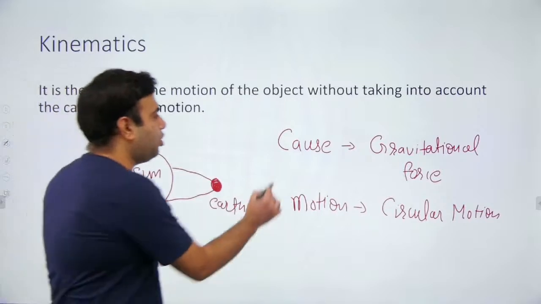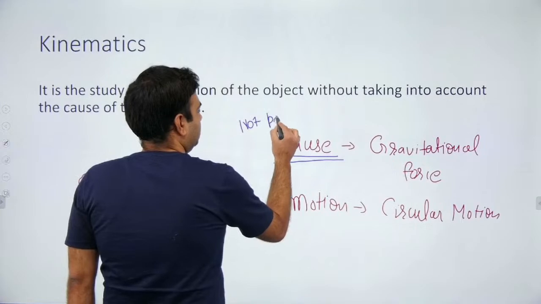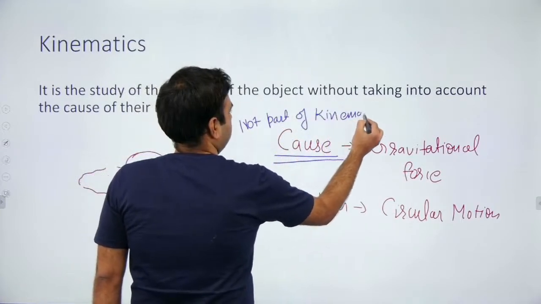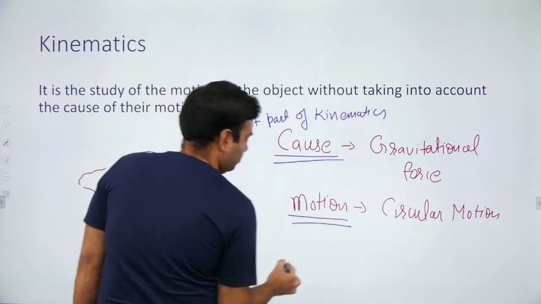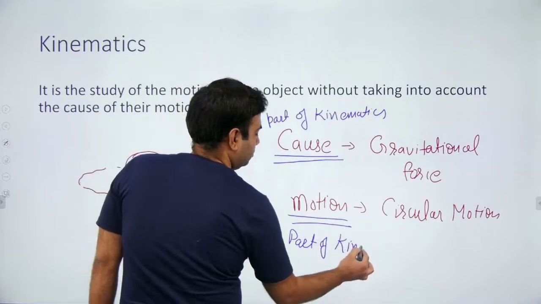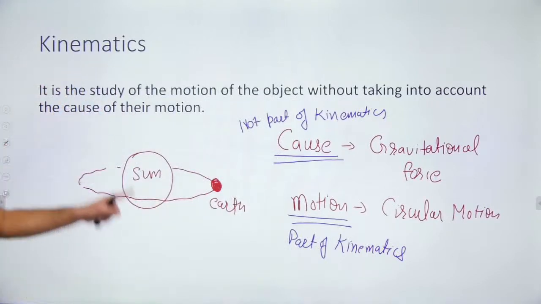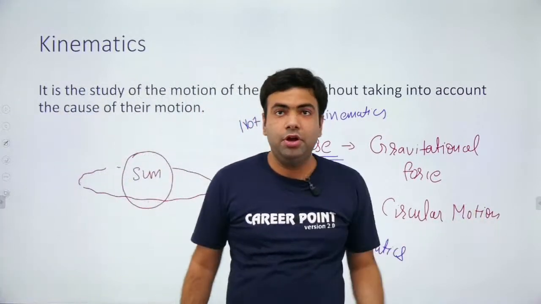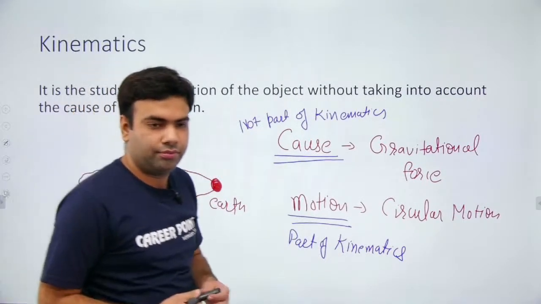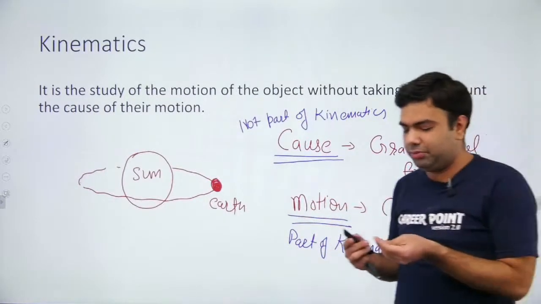So this cause is not part of kinematics. This motion is part of kinematics. In kinematics we only study the motion without taking into account the cause of motion. This is kinematics, and I am starting from kinematics.